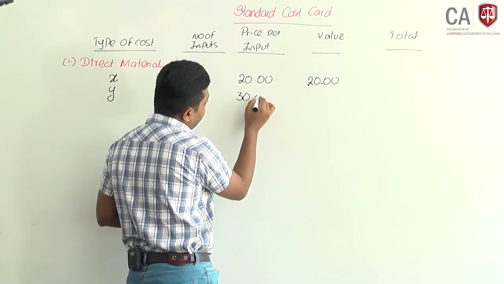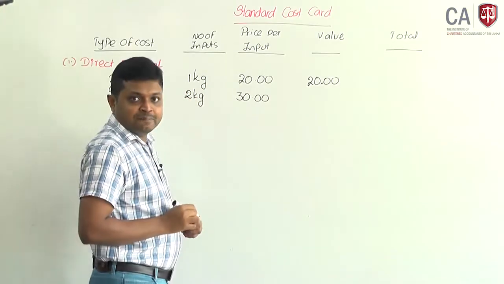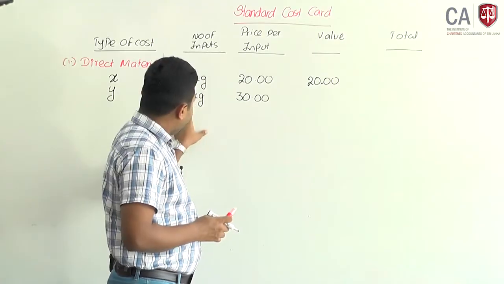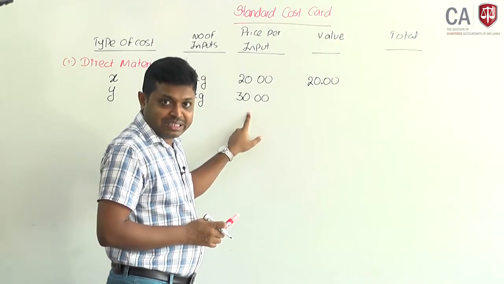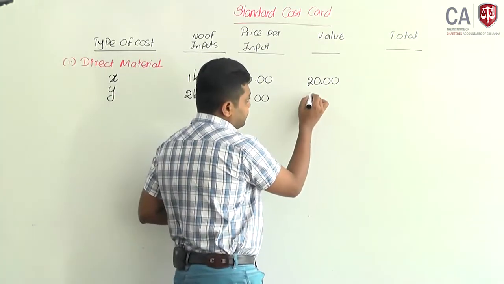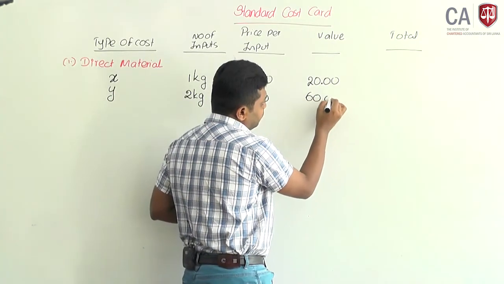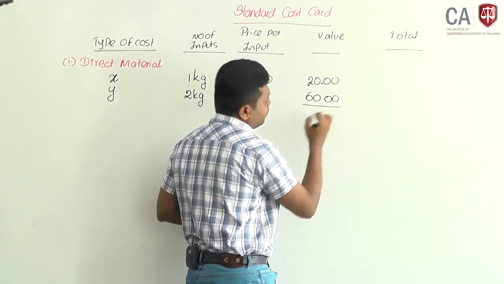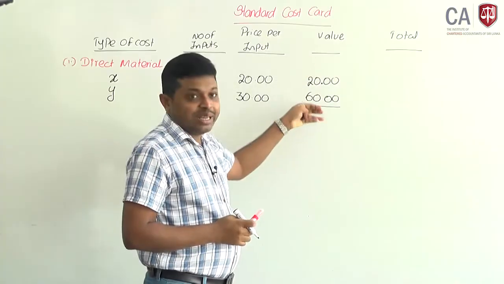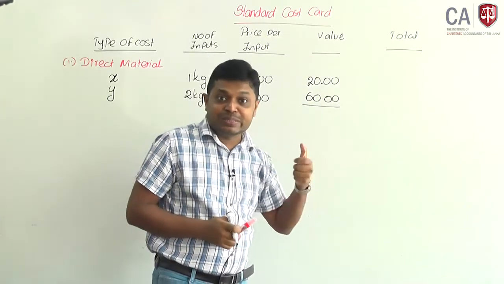Each requires 2 kilograms, price per kilogram is 30, so 30 into 2 kilograms, value should be 60.